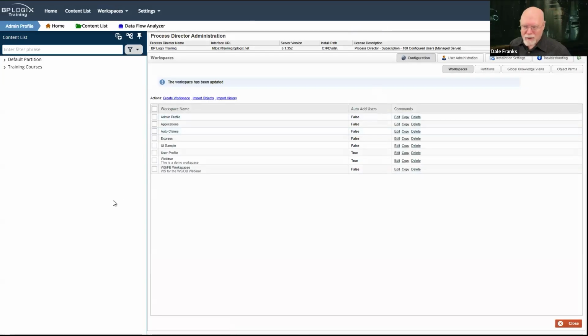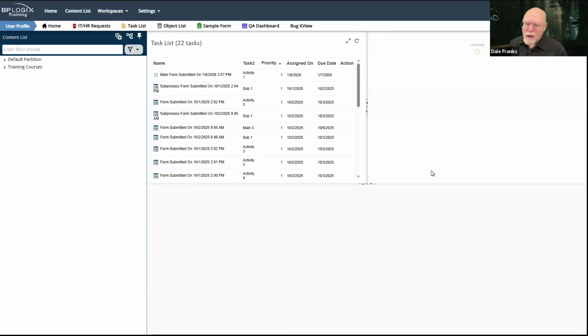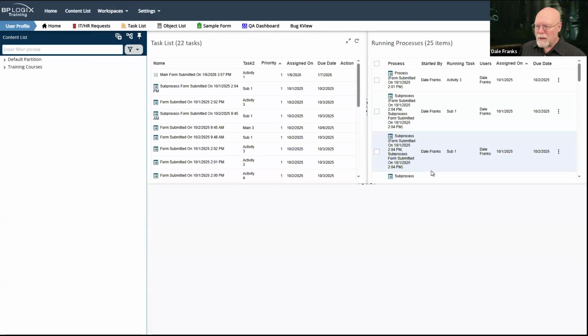There are two workspaces that exist on every default installation of Process Director. One of them is the Admin Profile workspace, which is the workspace we're in now, and the other is the User Profile workspace. Now, the User Profile workspace that we provide, which I've apparently edited a little bit because I don't have anything in this bottom portlet there, it's not super useful. It's there for demonstration purposes.